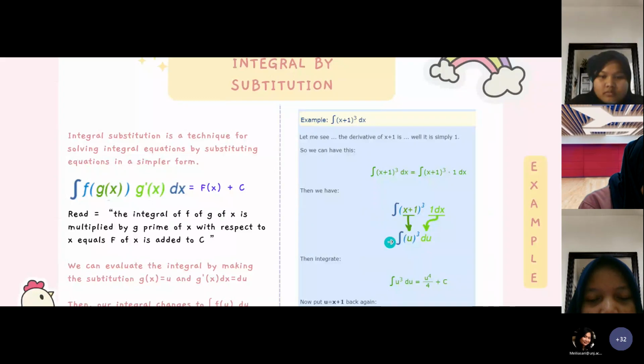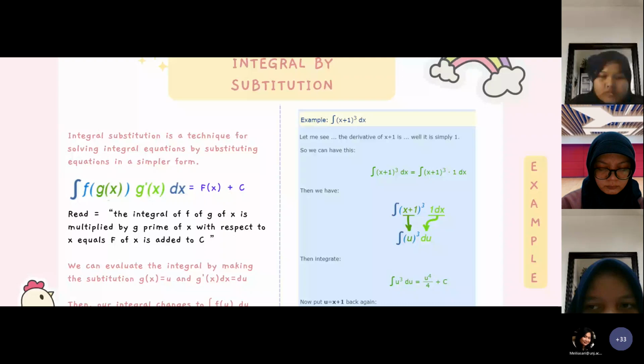The second step is to find the derivative of x plus 1 to the power of 3. We get the differential of x is equal to 1 multiplied by the differential of u. Then integrate like this, and put u equal to x plus 1 back again. Then the result is like this. Okay, next.